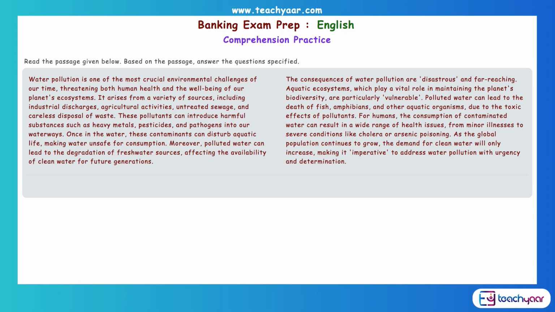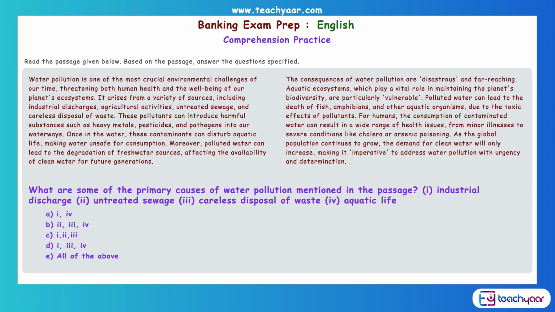So once you know what is given in the first para, in the second para, and so on, when a question is asked, you can directly look towards that particular paragraph and get your answer. So let us try out the questions which are given. So what is the first question? What are some of the primary causes of water pollution mentioned in the passage?